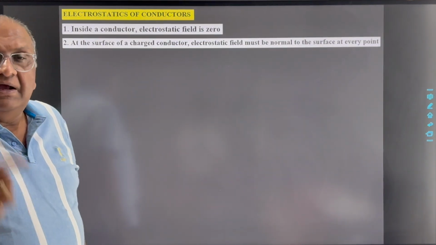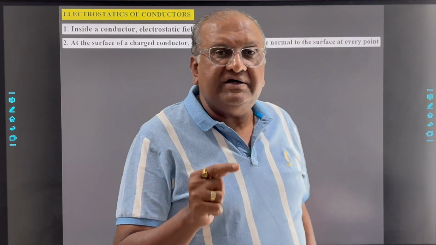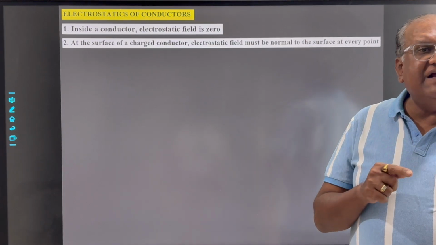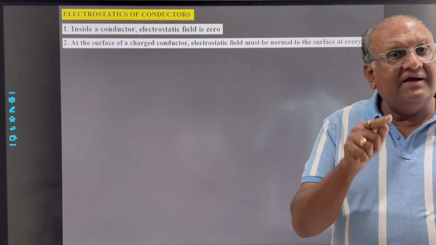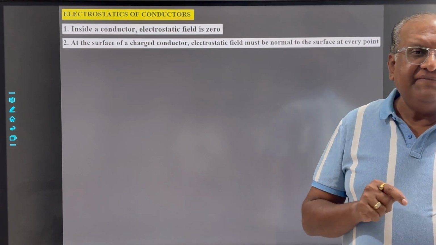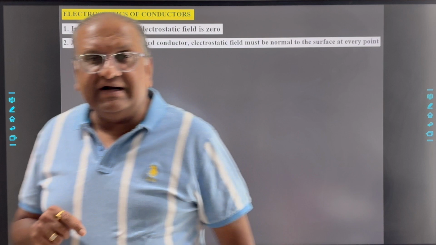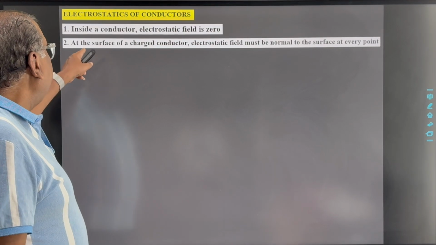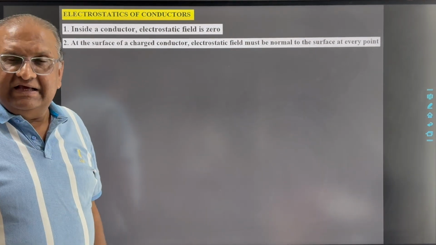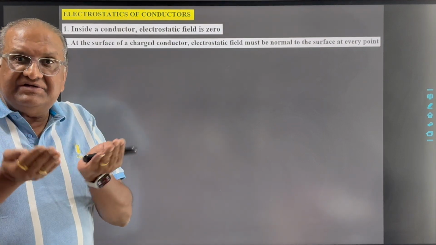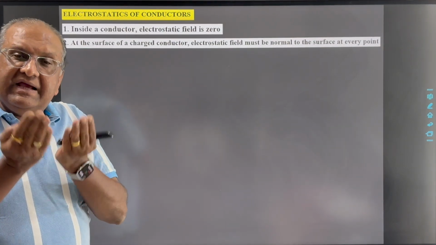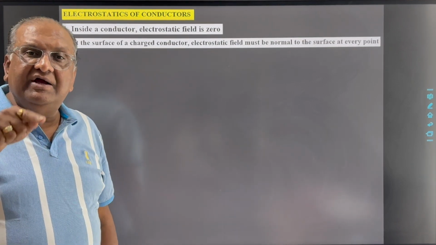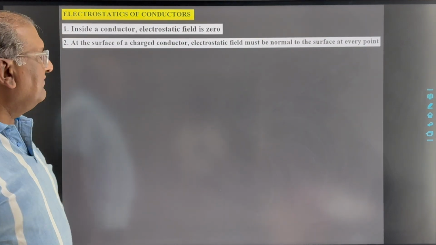And if an electrostatic field parallel to the surface is present, then the electric charges will experience a force due to this electric field, and it will constitute a current at the surface. But there is no current on the surface, so we can say when the charged conductor is there, the charges are stationary on it, and that is only possible if the electric field is perpendicular at each and every point on the surface.